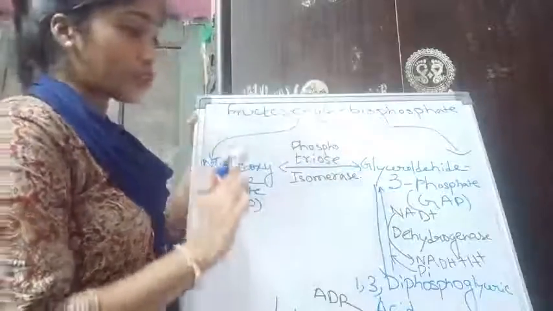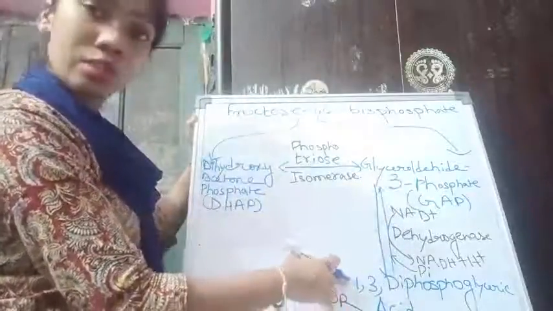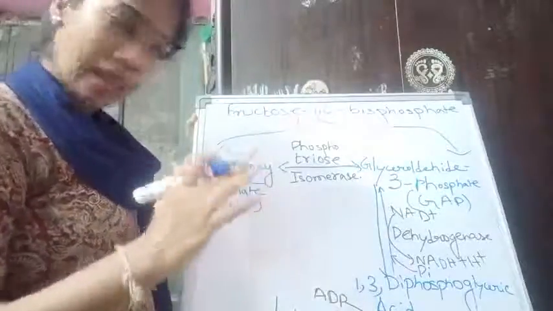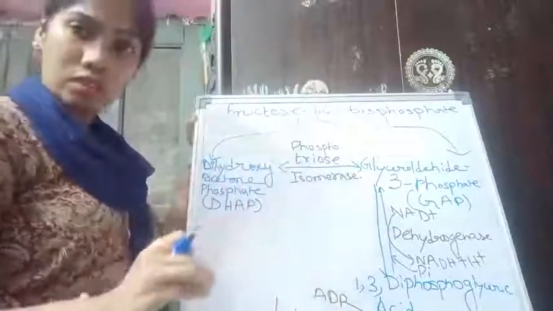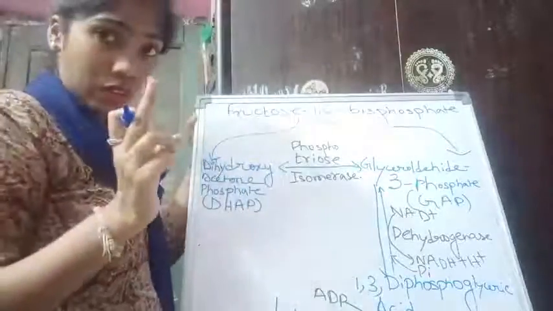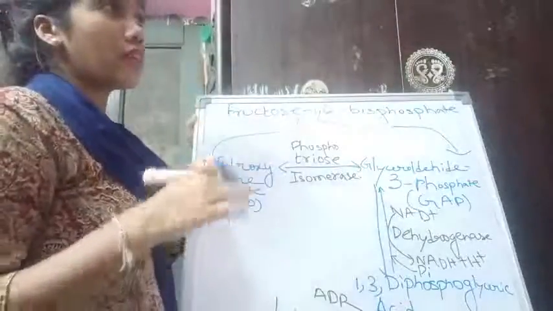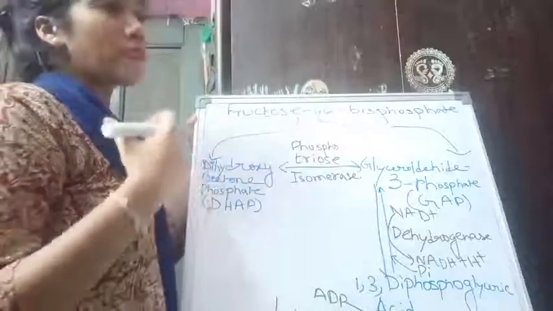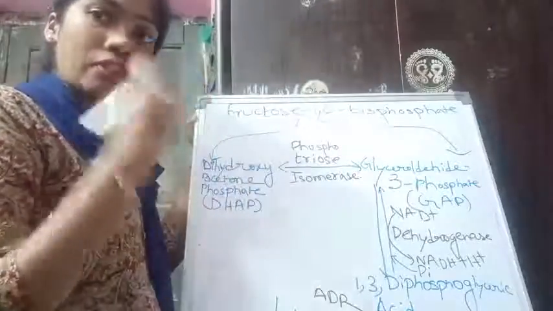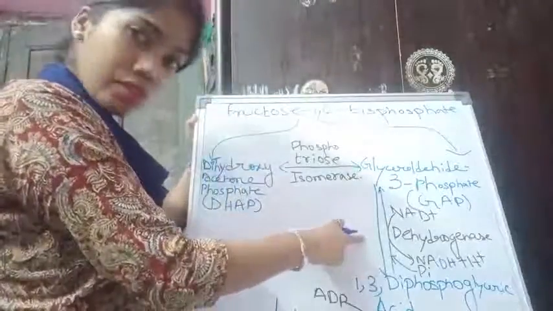The next thing we need to focus on is, it was having phosphate on third position, now it is having phosphate on 1 and third position. How is it having phosphate on 2 positions? That means a phosphate has been added. Usually the phosphate donor we have seen till now is ATP, but here as kinase is not working, the phosphate donor will not be ATP. What I have said in the beginning, whenever there is requirement of addition of phosphate, then either ATP donates the phosphate or inorganic phosphate comes and incorporates itself into the structure. Here as kinase is not working, ATP will not donate the phosphate.